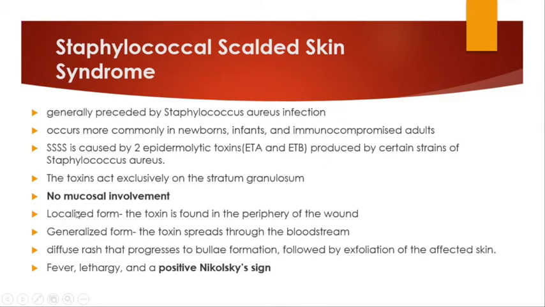There are two forms, localized and generalized. In localized, the toxin is found in the periphery of the wound, whereas in the generalized form, the toxin spreads throughout the bloodstream. There is a diffuse rash over the body, which progresses to gradual blister and bullae formation, followed by exfoliation of the affected skin. The newborn also has fever, lethargy, and a positive Nikolsky sign.